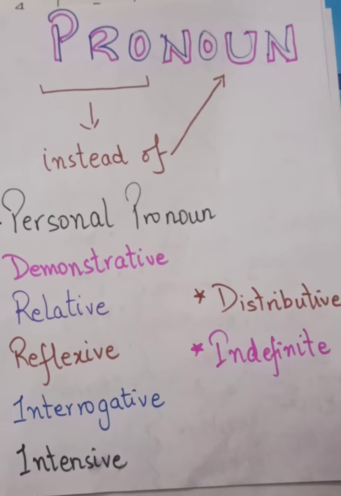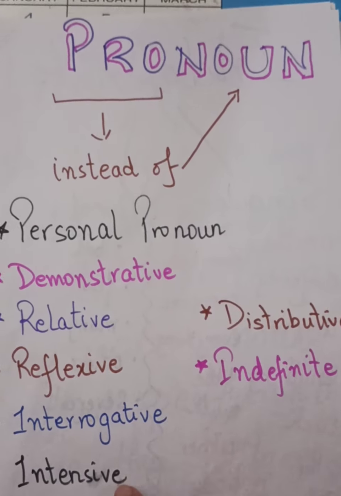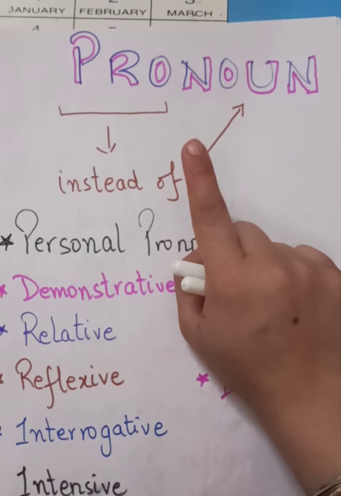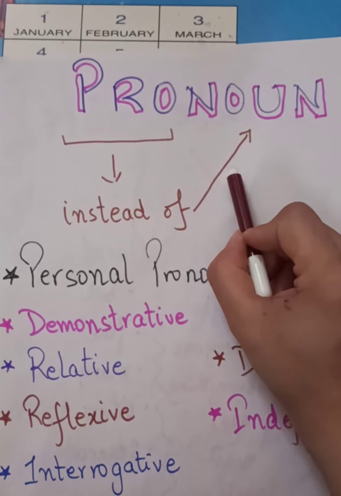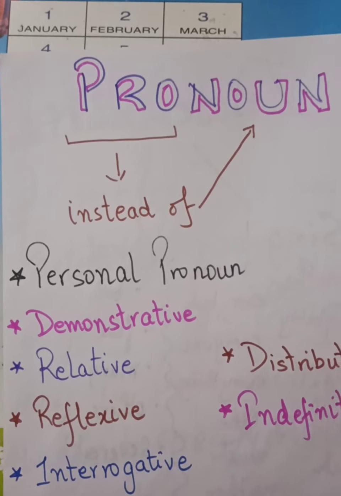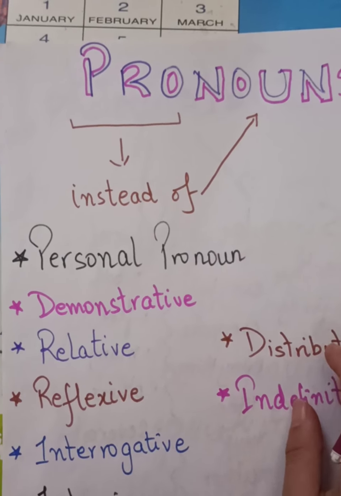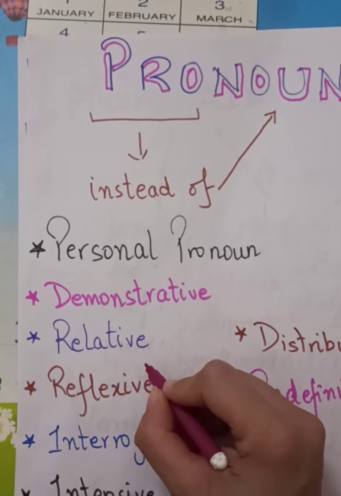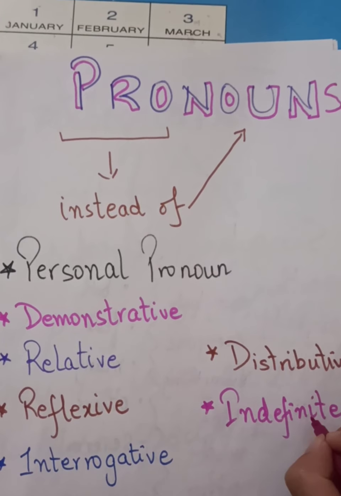Now, in the previous video, we had taken up personal pronouns, demonstrative pronouns, and intensive pronouns. So let's first quickly recap and revise. What are pronouns? Pro means instead of, and pronouns are those words which are used instead of nouns. Yes, so these are pronouns. Very nice. So now these are different kinds of pronouns: personal pronoun, demonstrative, relative, reflexive, interrogative, intensive, distributed, and indefinite.